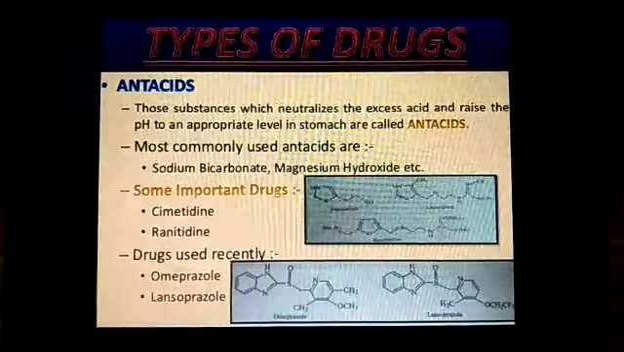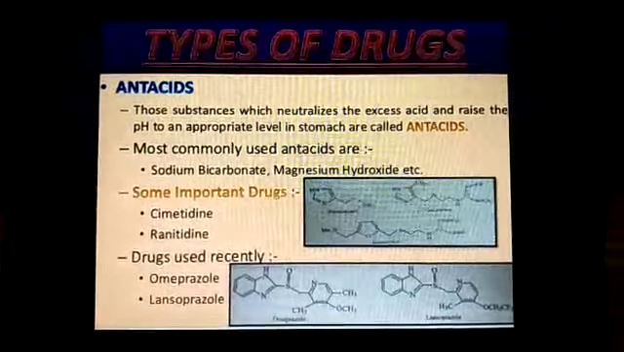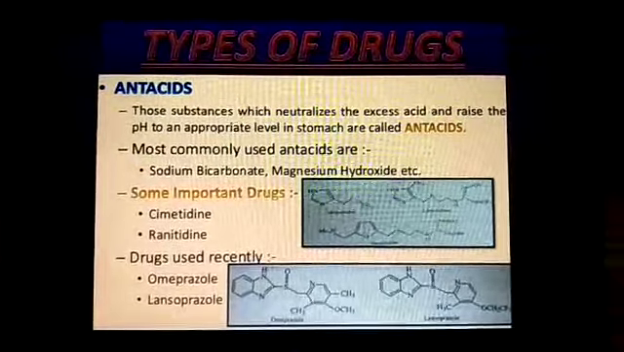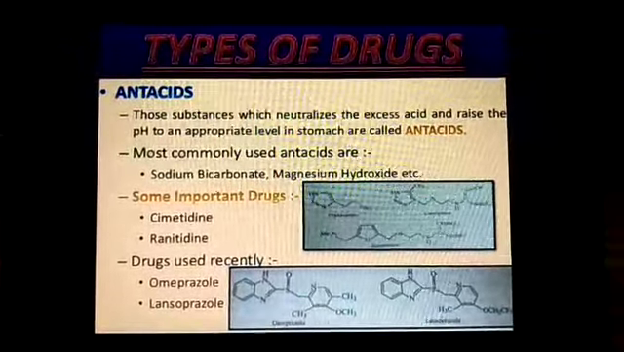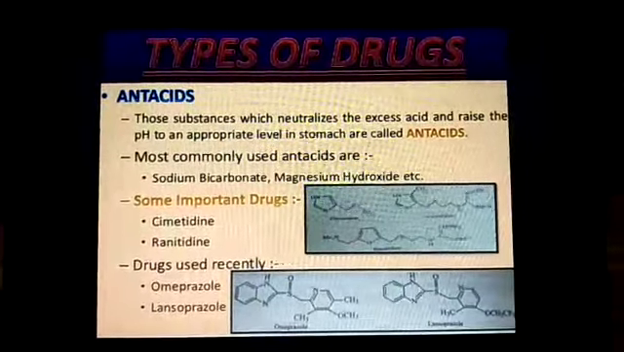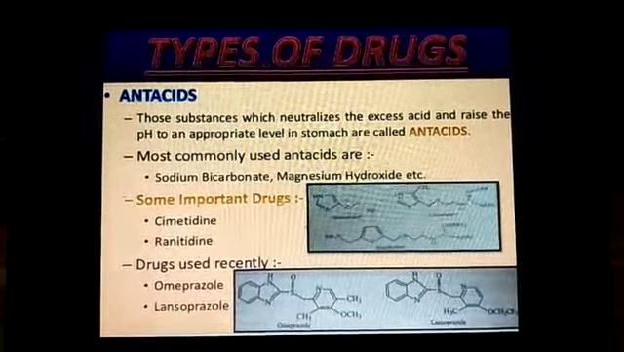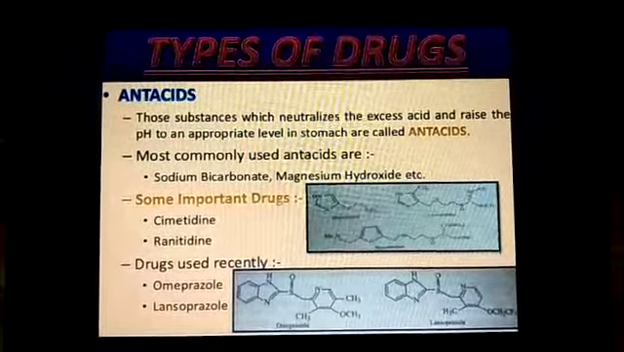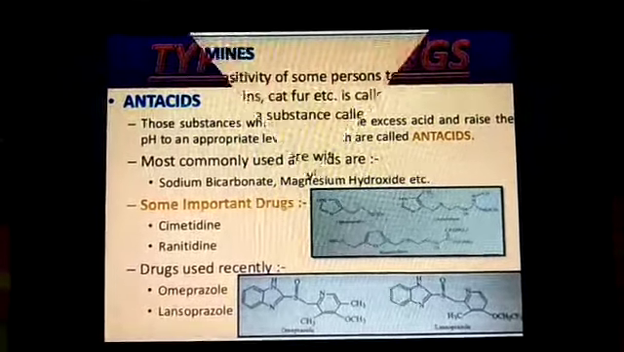The most commonly used antacids are sodium bicarbonate and magnesium hydroxide. Some important drugs are cimetidine and ranitidine. The drugs used recently are omeprazole and lansoprazole.